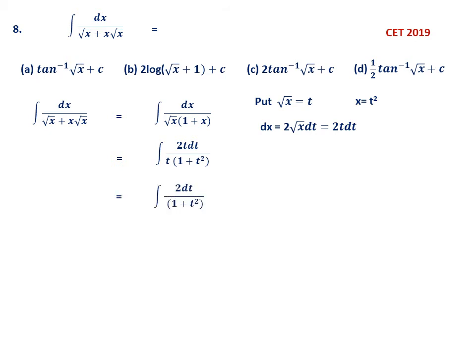Now t cancels, and 2 is constant, so you can take 2 outside. Then the integration of dt by 1 plus t square is tan inverse t, but t is root x, therefore it is 2 tan inverse root x plus c. Therefore option c, 2 tan inverse root x plus c, is the correct option. So this is question number 8.